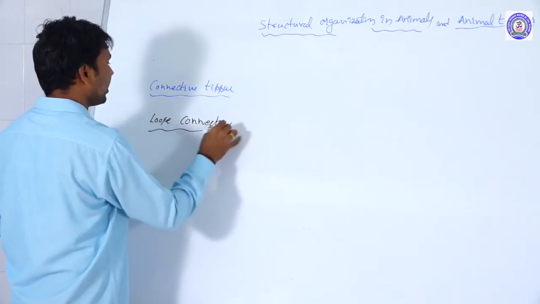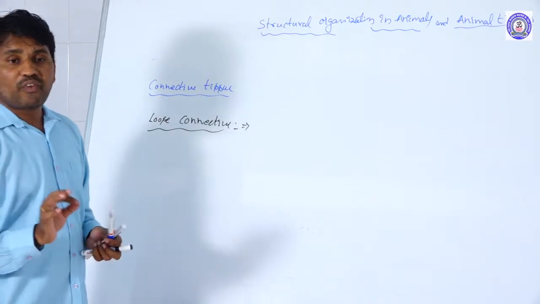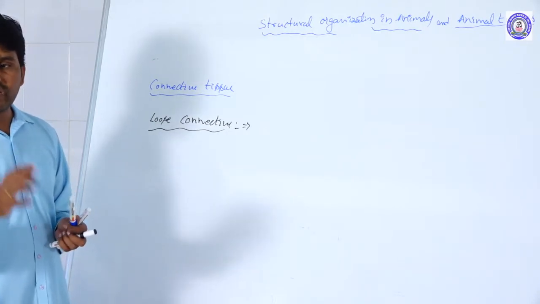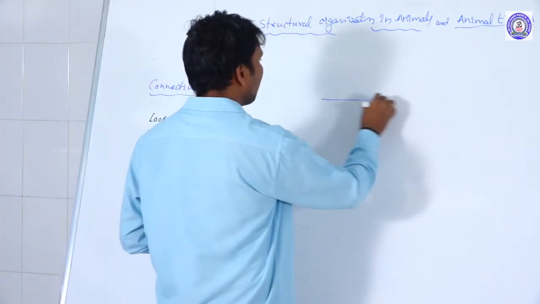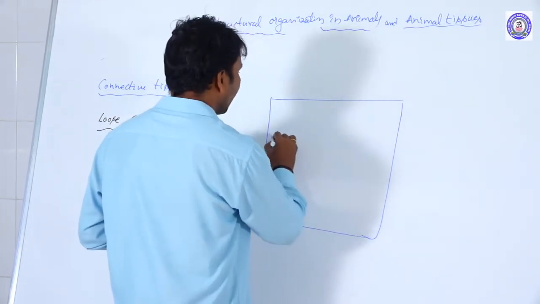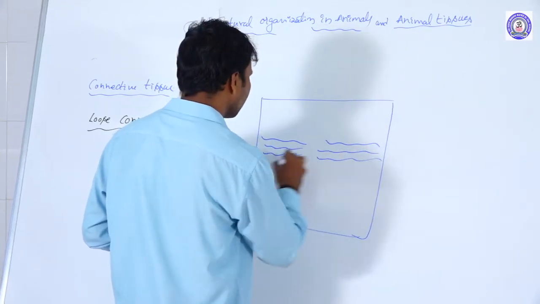The name itself explains that the connective tissue fibers are arranged into a number of bundles.